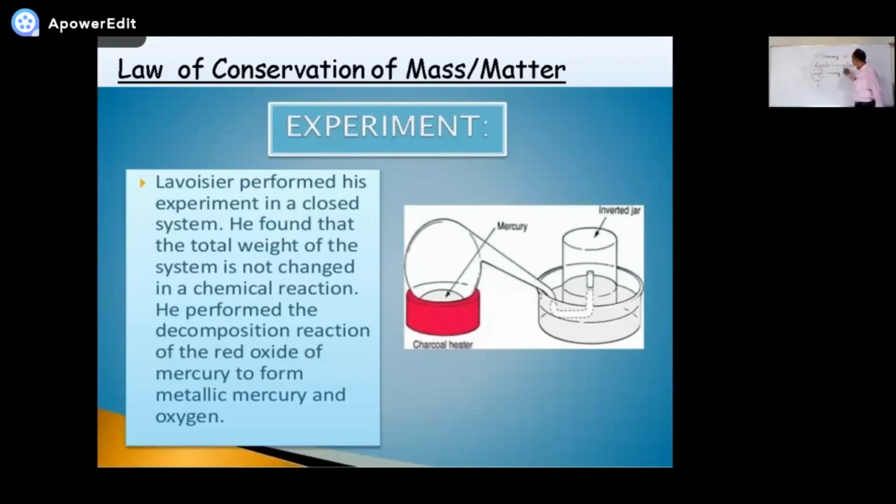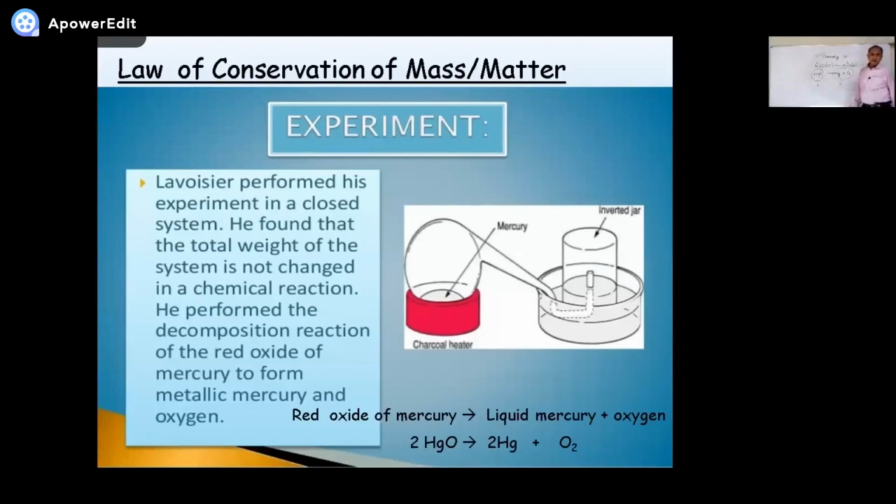After the reaction, he noted down the weight of these two products again. He didn't let oxygen escape. And he found both the weights are 100% the same. So the concept of the destruction of matter has been changed. You can see this equation on the screen: mercury oxide is decomposing into mercury and oxygen.